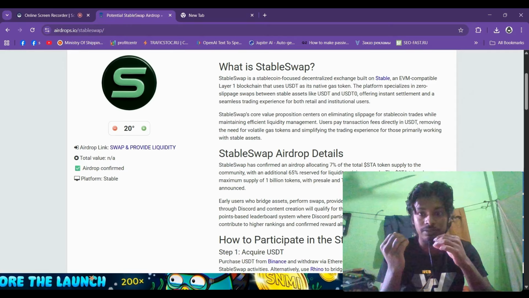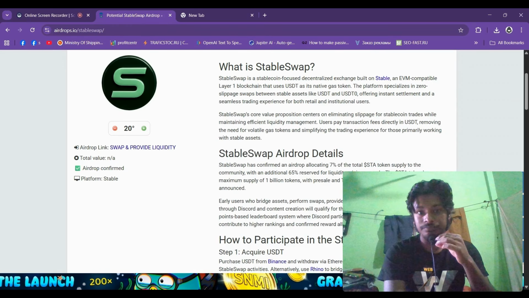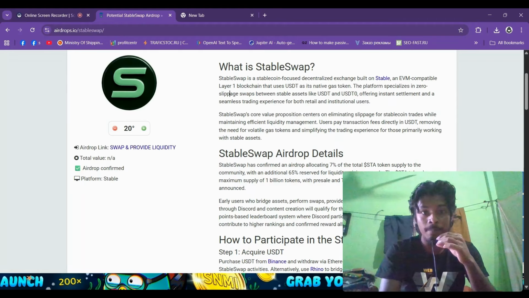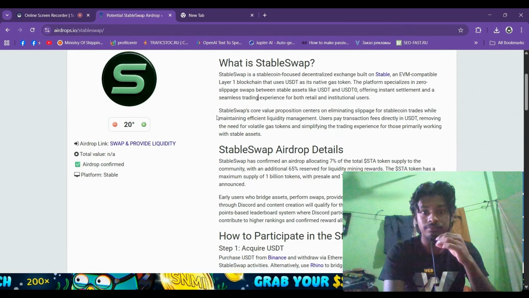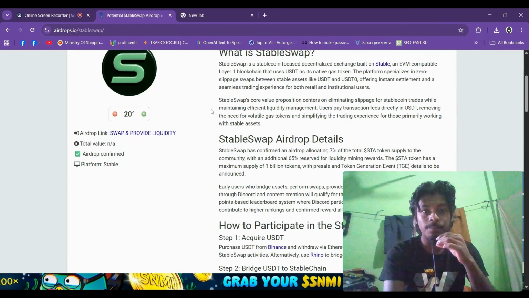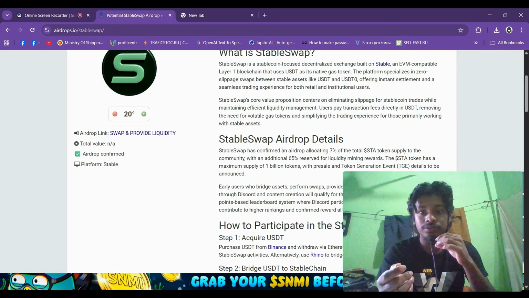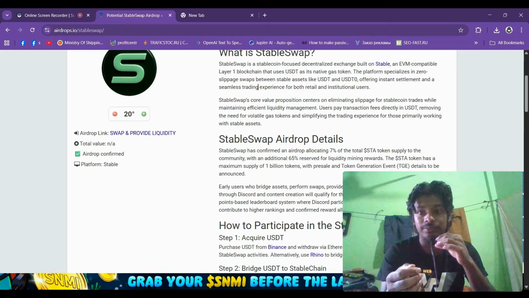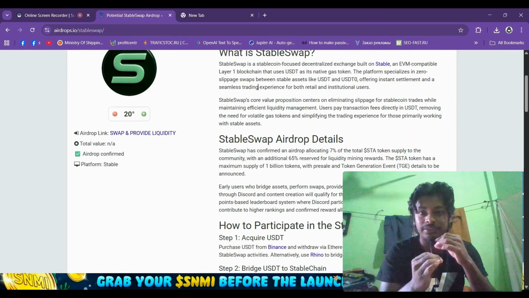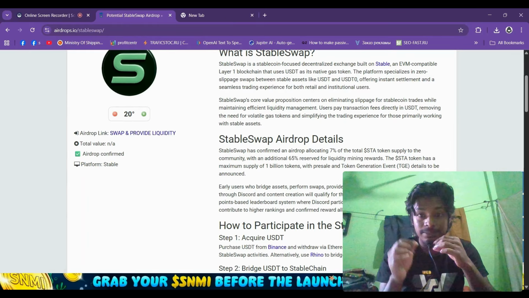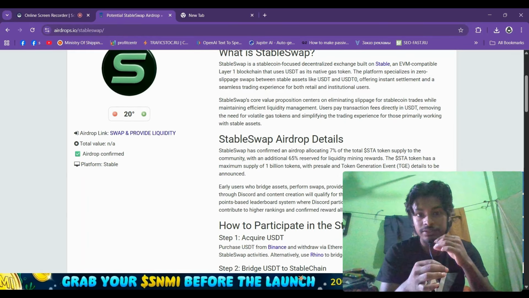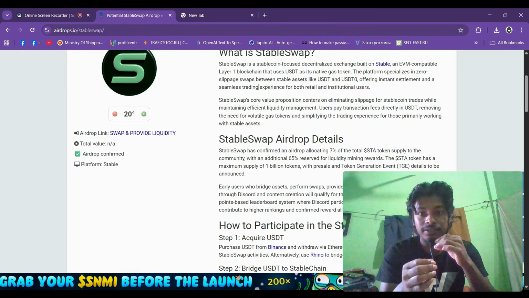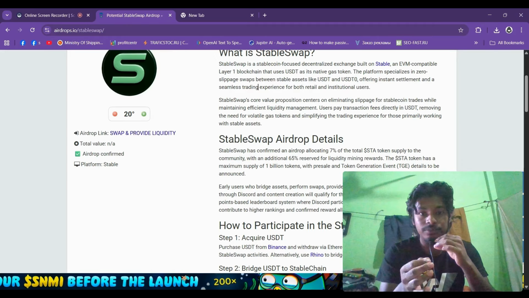This is a highly valuable airdrop because the slippage is very low. StableSwipe's core value proposition centers on eliminating slippage for stablecoin trades while maintaining efficient liquidity management. Users pay transaction fees directly in USDT, removing the need for volatile gas tokens and simplifying the trading experience for those primarily working with stable assets.